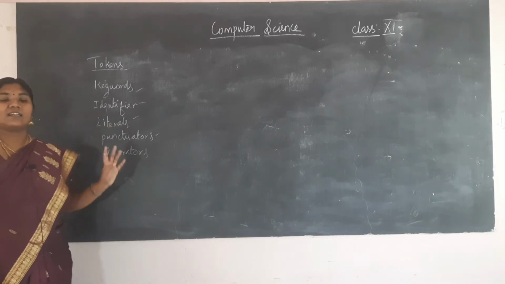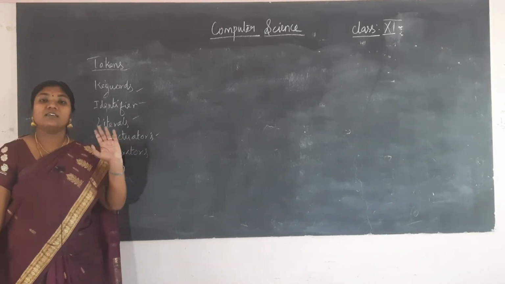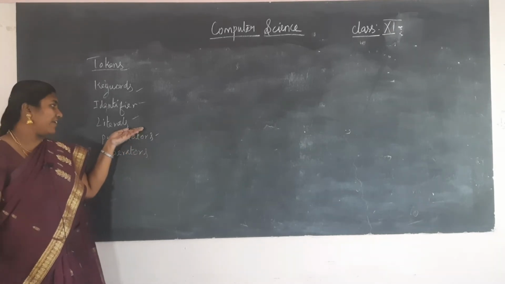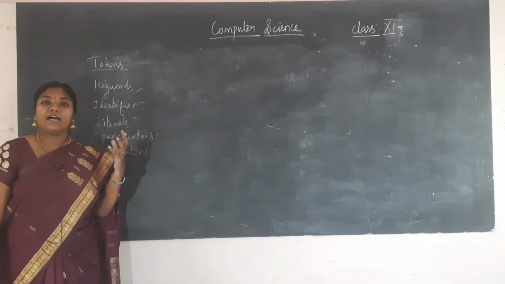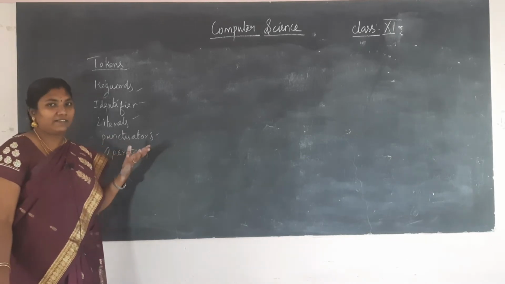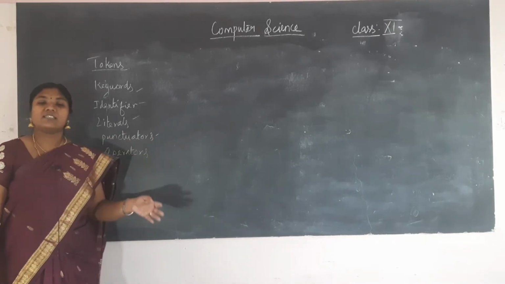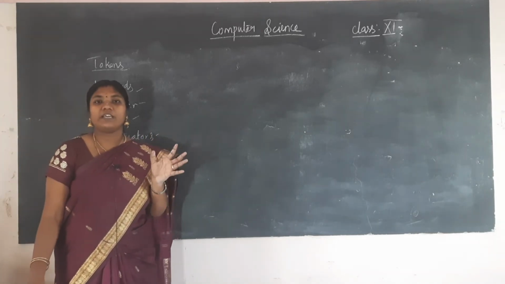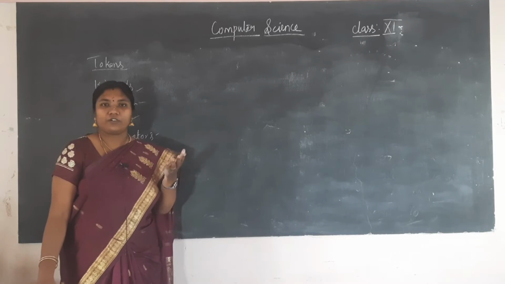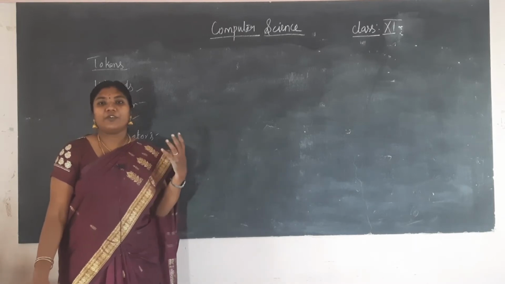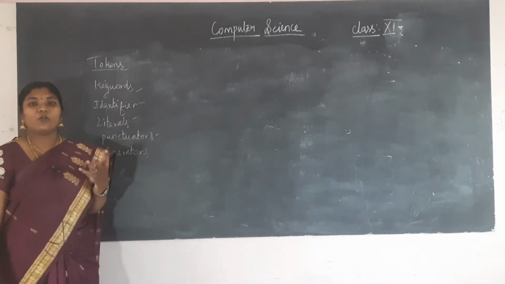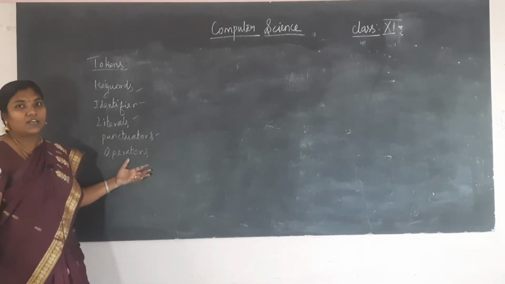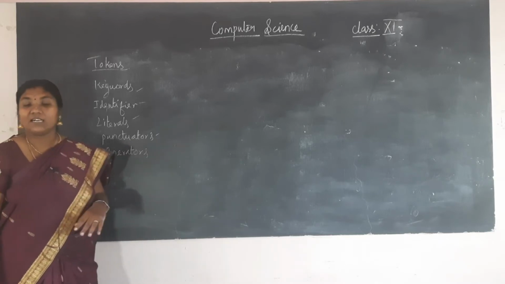And next, literals. There are 3 types of constants: numerical constant, string constant, and boolean constant. While giving a constant, you should not have a space or a comma in the value. And then punctuators. These are symbols used for denoting a block or a condition, and for termination. Semicolon, colon, curly brace, these are called punctuators. And the last one is operators. Up to this we have seen in the last video.